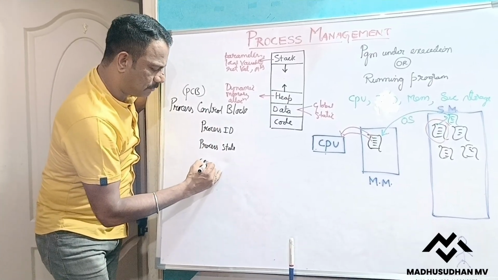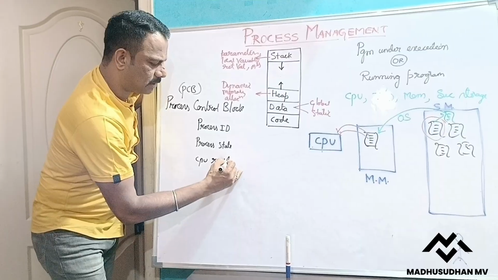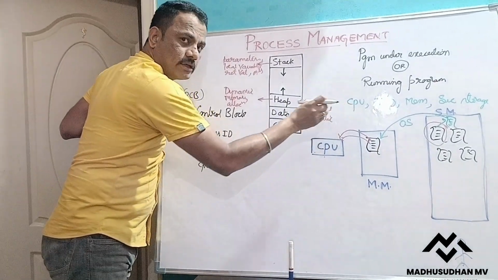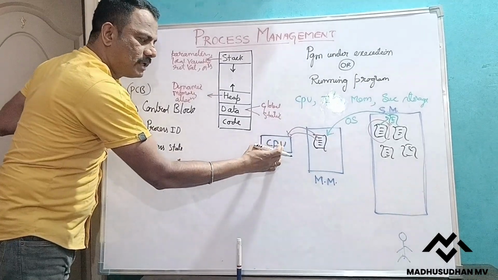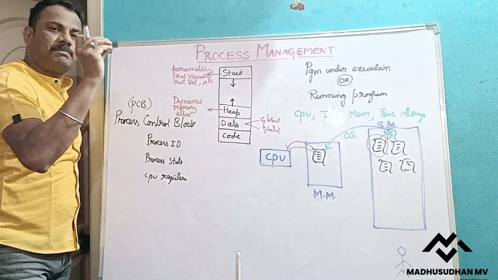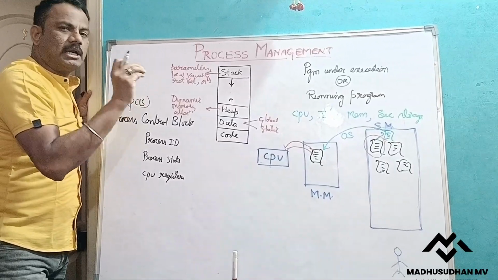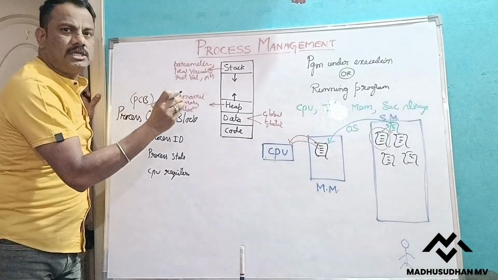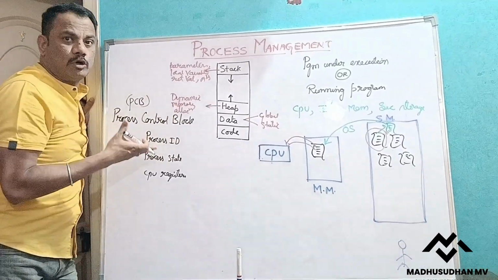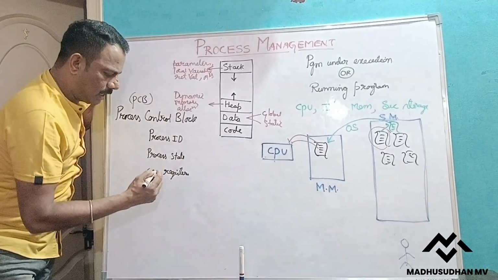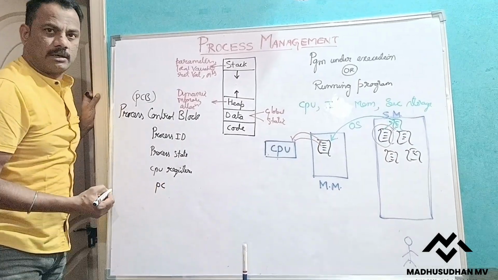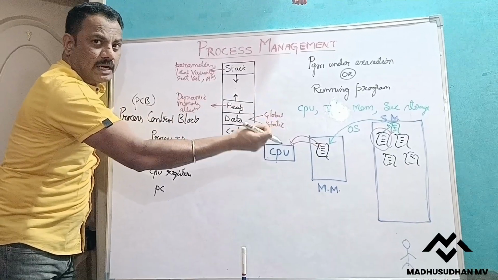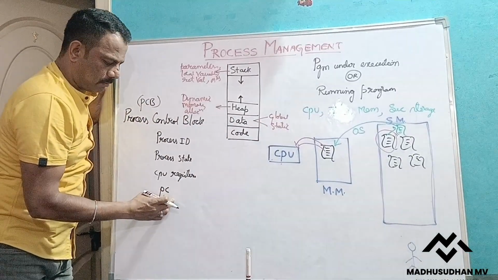And all the CPU registers it uses. Whenever our CPU brings some instructions or data, it has to store them somewhere. Our CPU consists of some special purpose registers and some general purpose registers. Out of 32 or 64 general purpose registers, which general purpose registers are allocated to this process, that it should maintain. And it should have a program counter. That means, when it is taking instructions, the address of the next instruction to be executed is stored separately in the program counter.